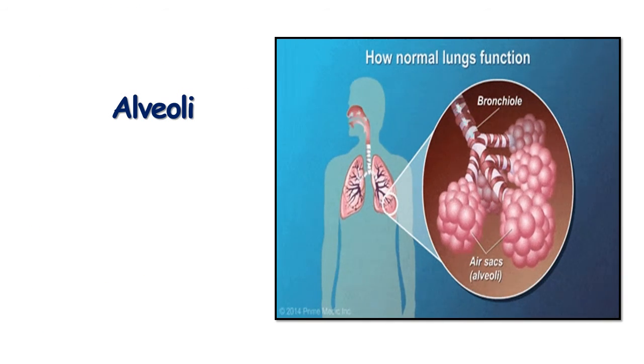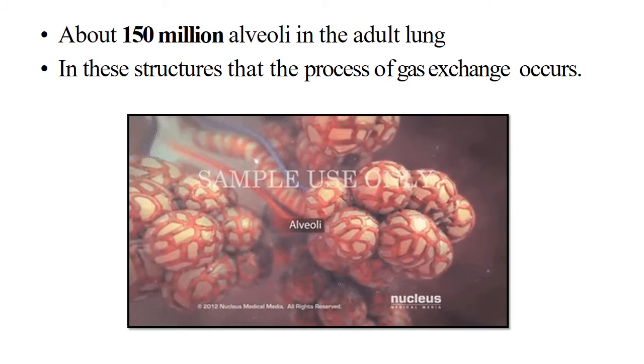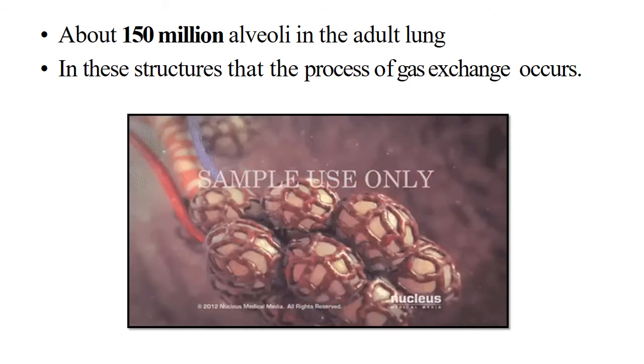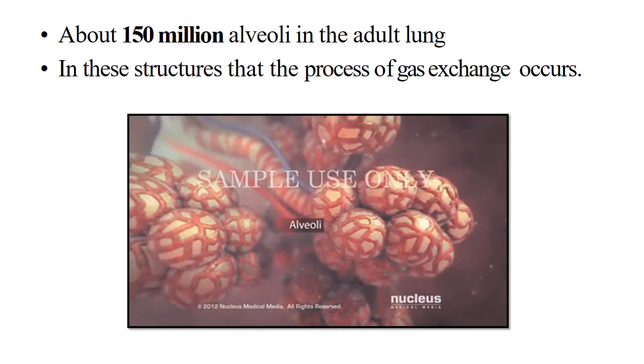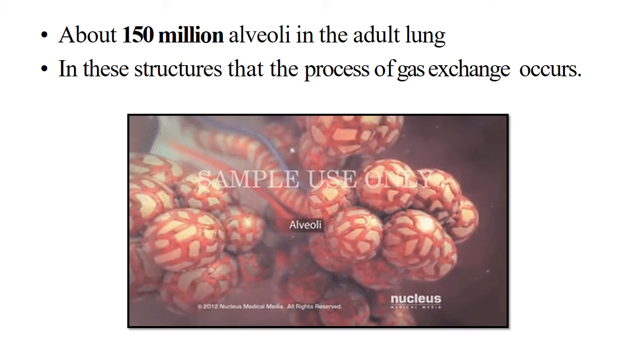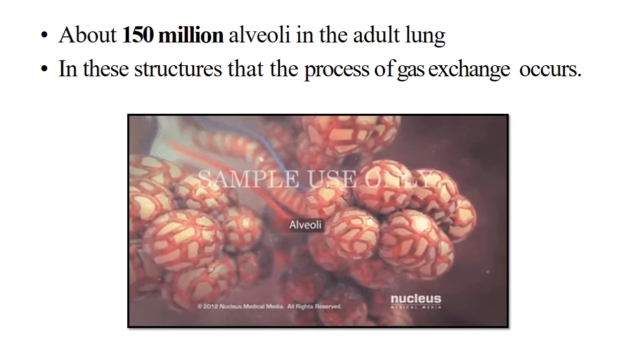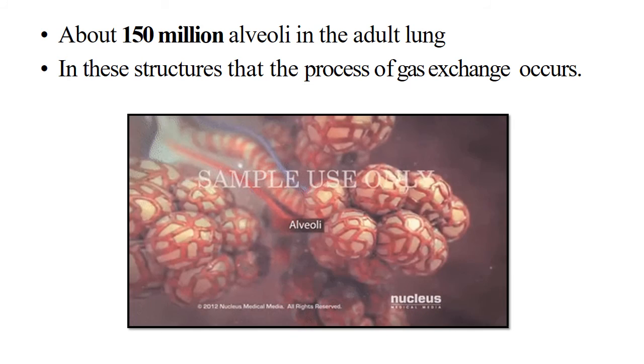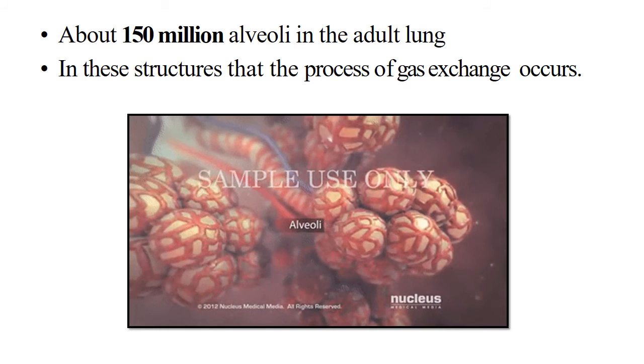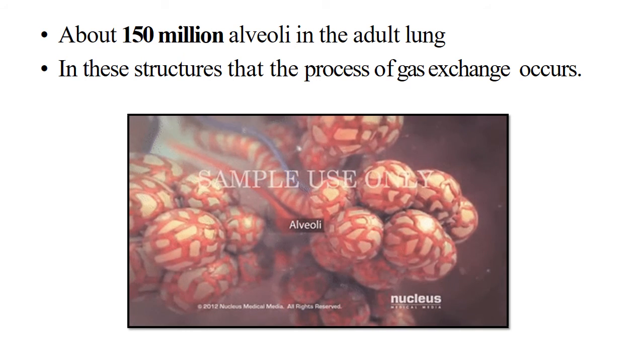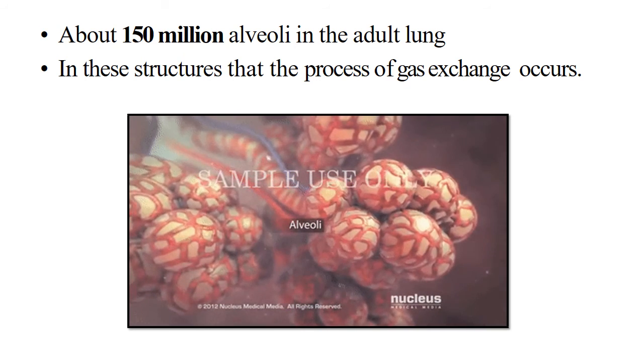Now we will see the alveoli. You can see in the figure, this is the alveoli. It is round in shape. It is the end part of the respiratory system in the lungs. There are about 150 million alveoli in the adult lung. In this structure the process of gas exchange occurs.